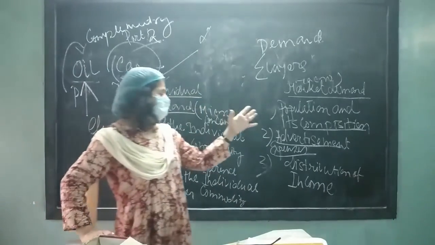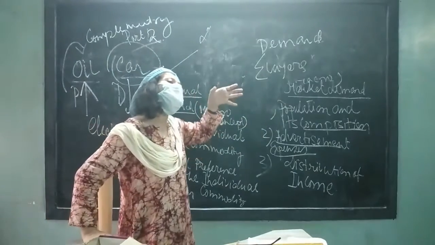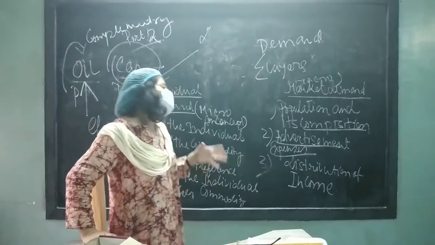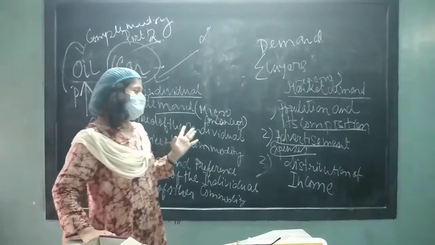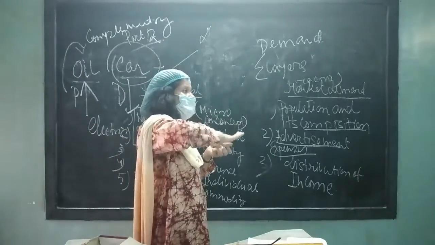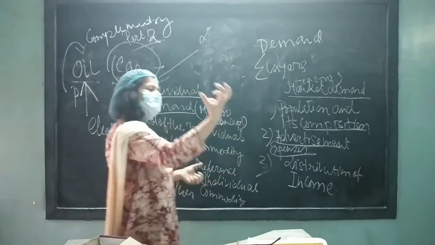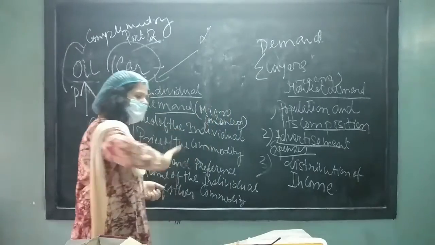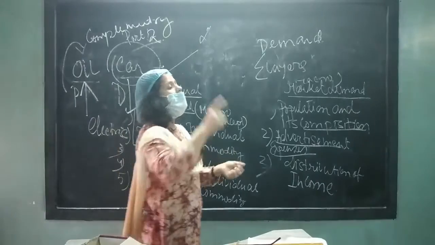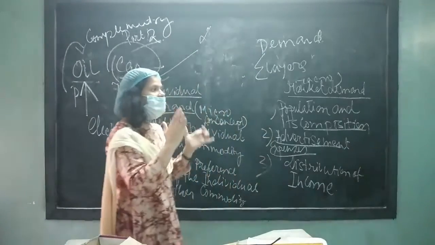That is, the income and wealth of the nation have been distributed very properly and efficiently among the people, excluding the concentration of money in the hands of some people.